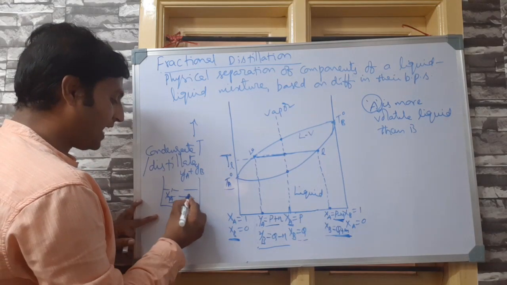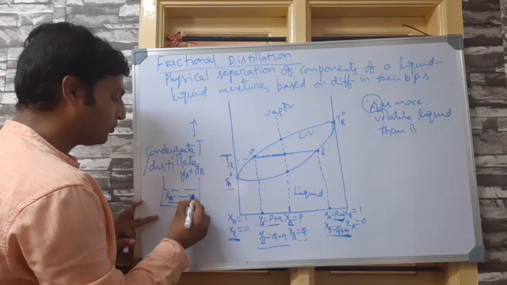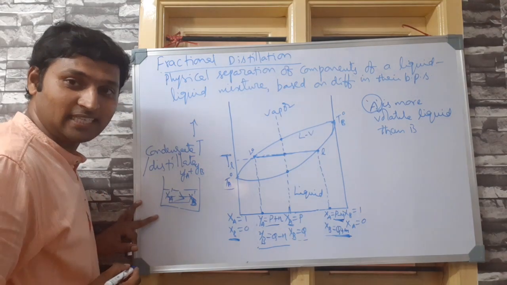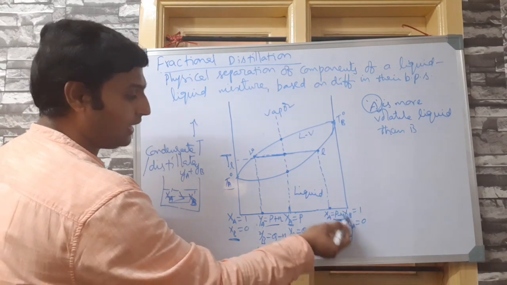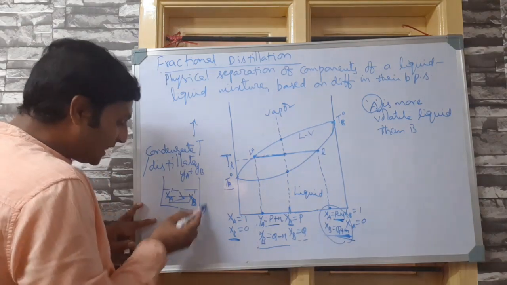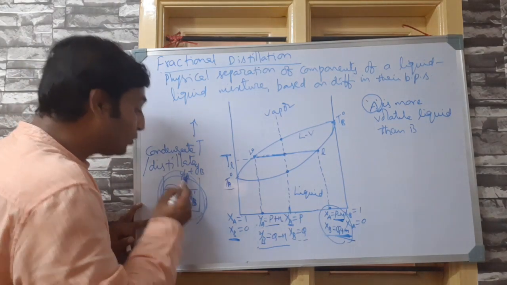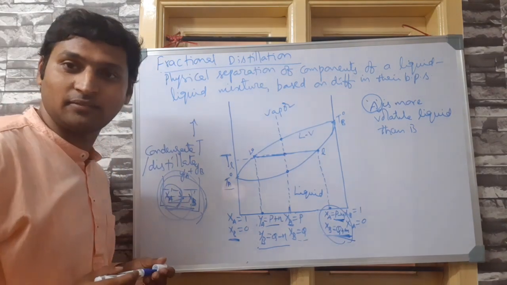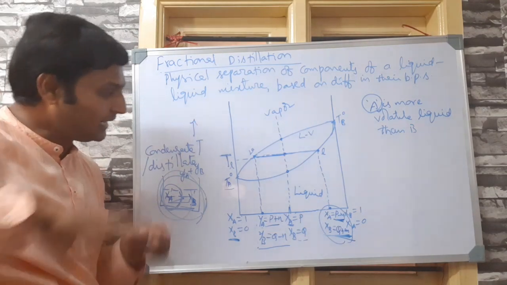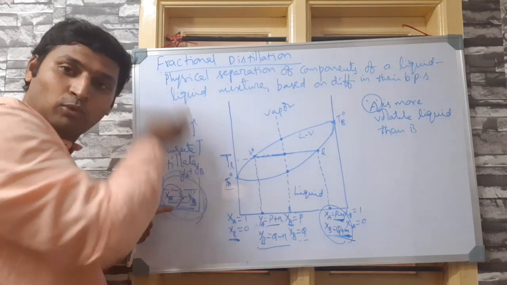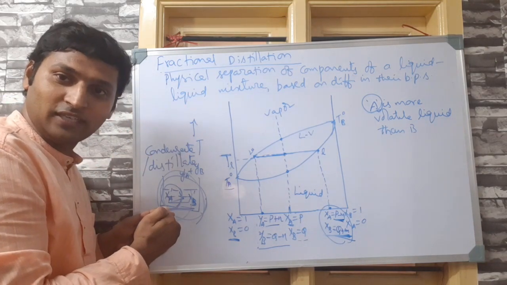Now X dash A and X dash B, which is larger, children? X dash A is larger than X dash B. So the residual liquid has more B, the distillate has more A. Now what do they do? They further distill this distillate. When you evaporate this distillate again at any given temperature, what happens? Even then A will be more in the vapor phase, B will be more in the liquid phase.